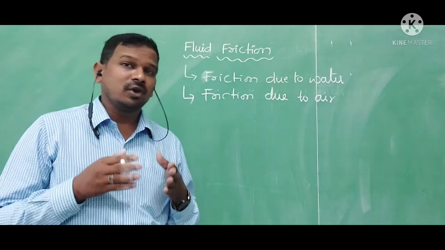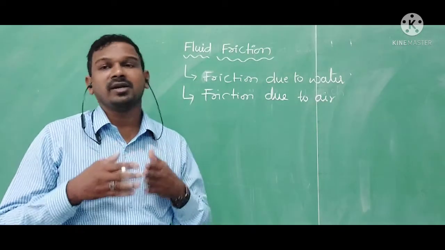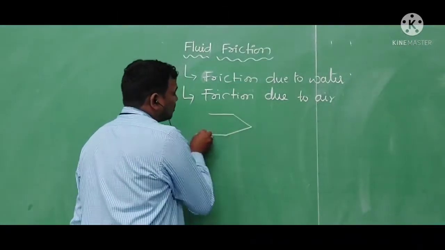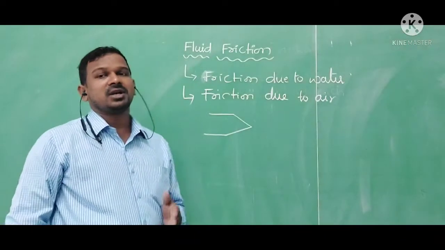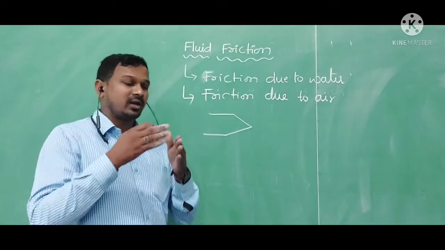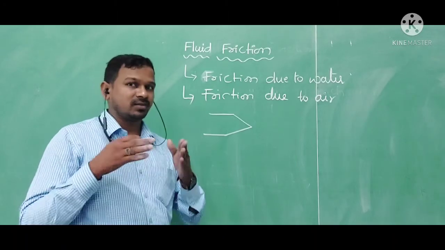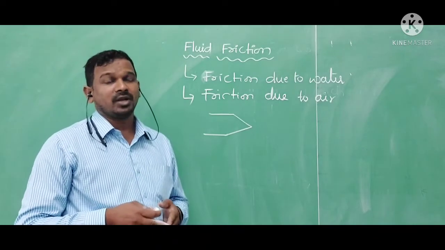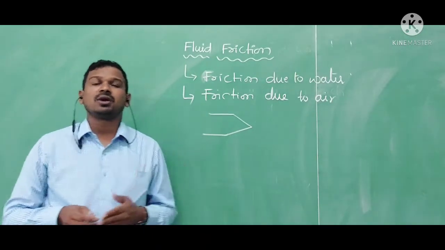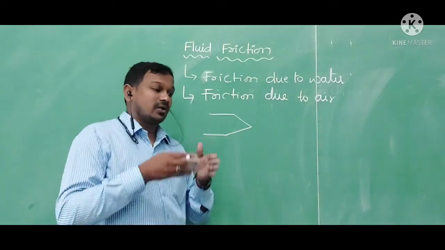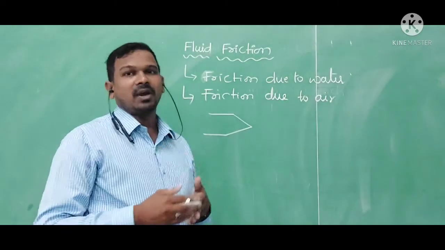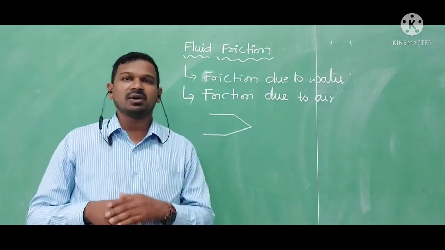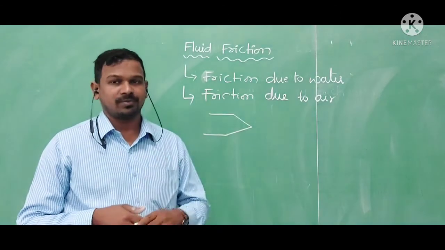That's why if you observe, boats and ships have streamlined shapes at their fronts. Even fishes have a streamlined shape at their front, at their faces. Due to that, the fishes can easily swim inside the water. Whenever a swimming competition is going on, swimmers also keep a streamlined shape and they can easily swim. So this type of shape can overcome the friction which is developed by the water.